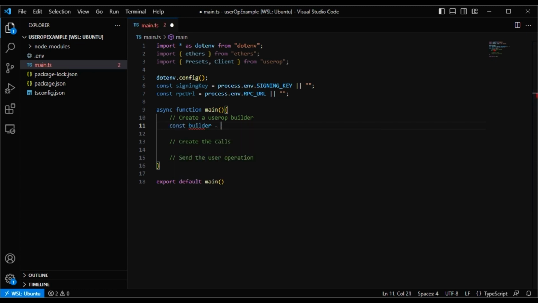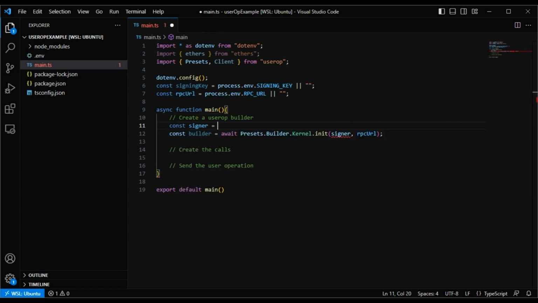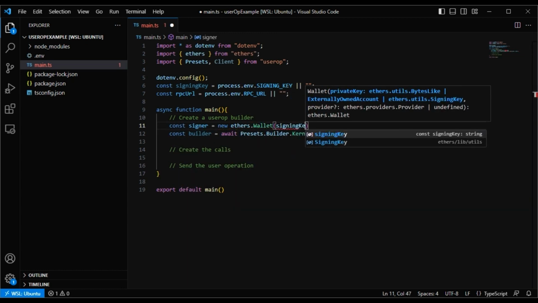Now we'll create the builder. Useropt comes with some preset builders for common smart accounts. We'll use the kernel preset, which just needs a signer and the RPC URL. Again, the signer is just an Ethers wallet object. You don't need the user's signing key.